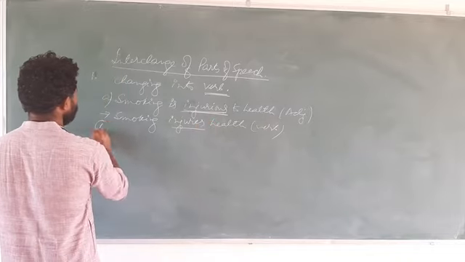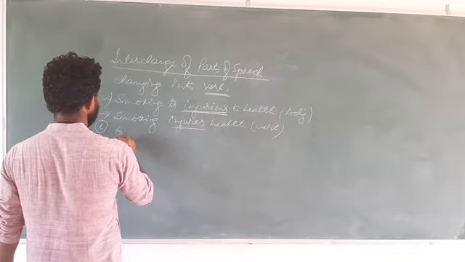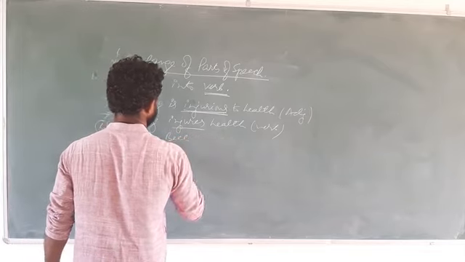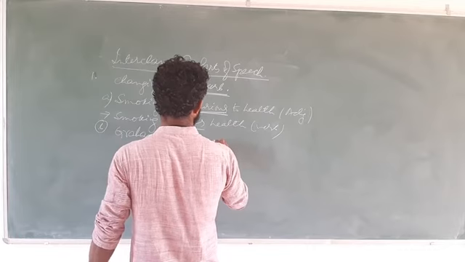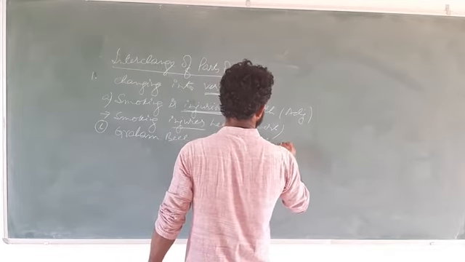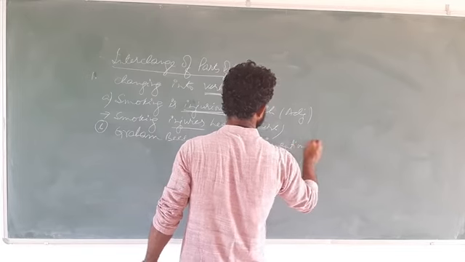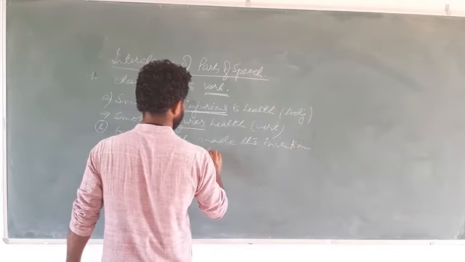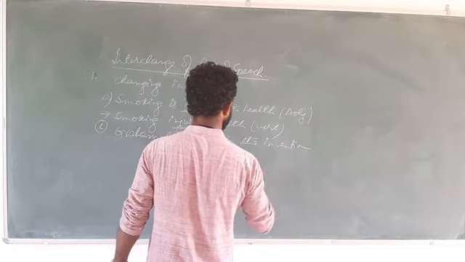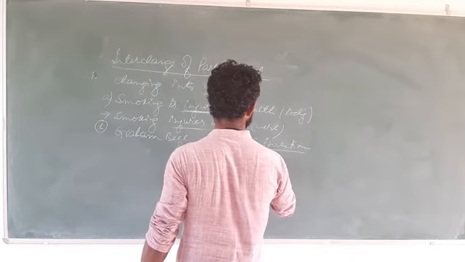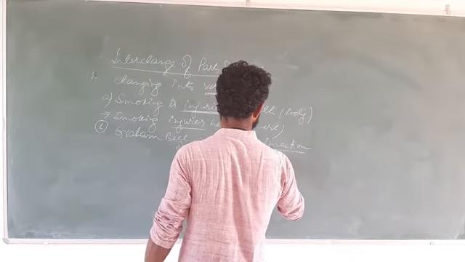Let us see another example. Graham Bell made the invention of telephone. So here you see the word invention. This invention word is noun.